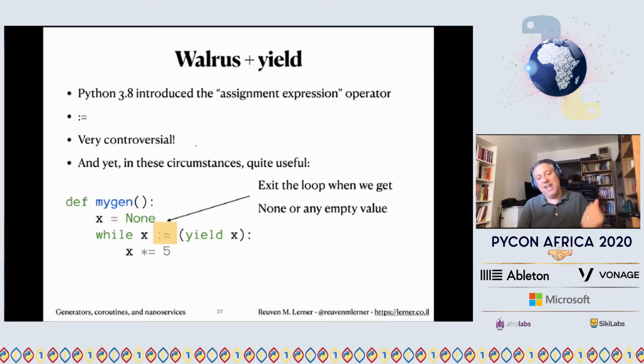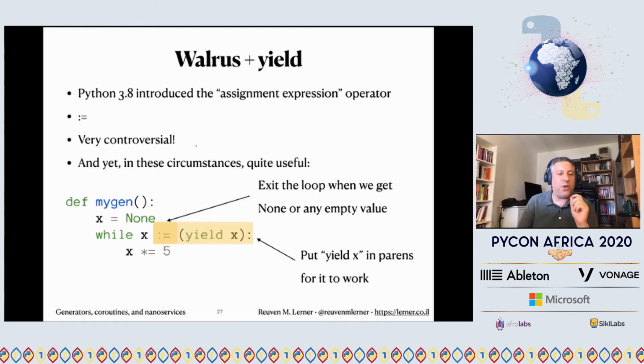What this means is if I get a value that's None or anything else that's empty from the yield sent to me, then that will be assigned to X and be an expression, and we will exit from the loop. That means exit from the loop whenever we get None or something that's empty. But if we don't exit from the loop, then we get the value. Notice also we need to say yield X in parentheses. And the reason we need to do that is just for syntactic reasons. Otherwise, Python gets really confused. So I now have rewritten my coroutine such that it uses the walrus operator and is thus a little shorter and a little cooler. I think we'll all agree.